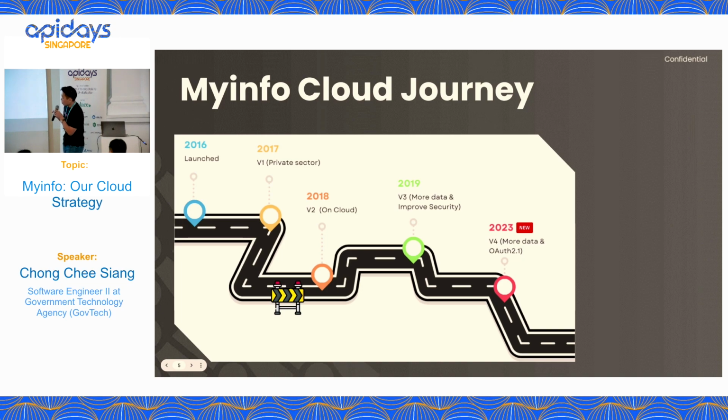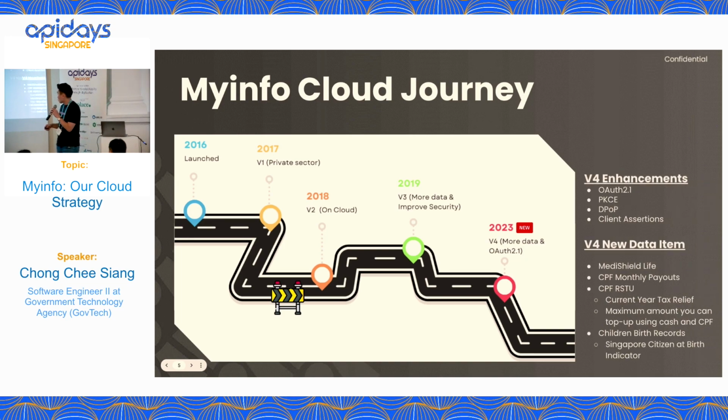MyInfo, we launched it in 2016. Okay, ChatGPT knows that. Interestingly, it knows better than me. In 2017, we opened it up to the private sector, and a year later, we moved to cloud. Today, we are running on version 4, which we just officially launched 2 weeks ago, with a few security enhancements and also more data items. This is just a small subset of what we offer. If you want to know more, at the end of the presentation I will share a link with you. You can go and have a look at our portal.